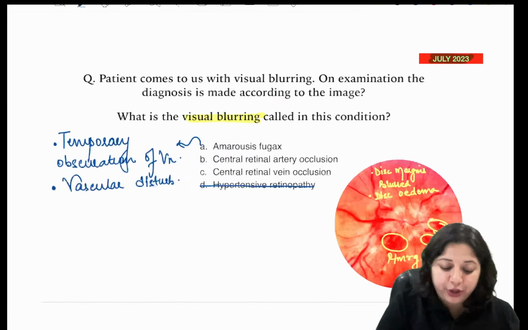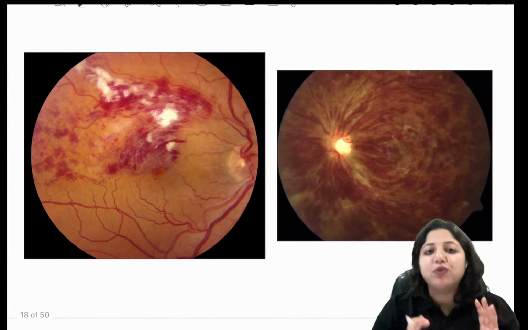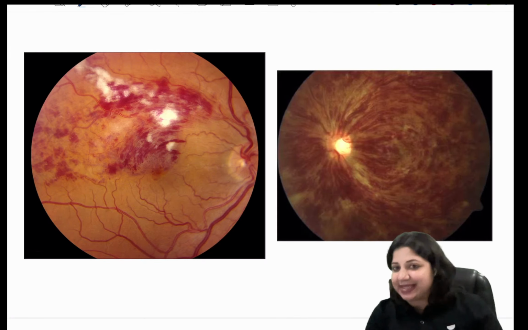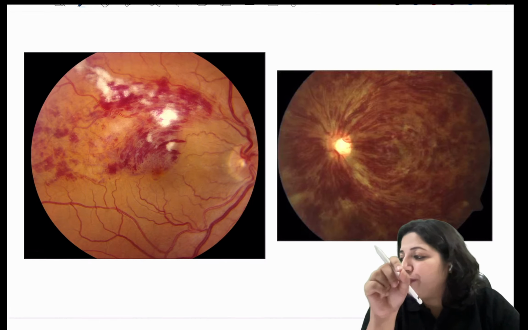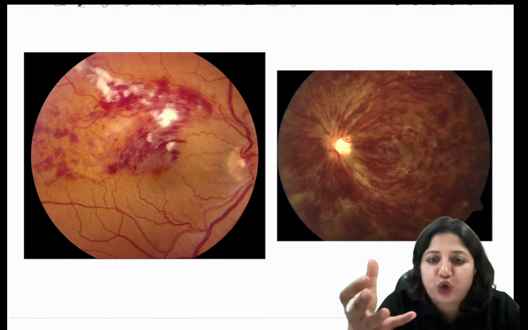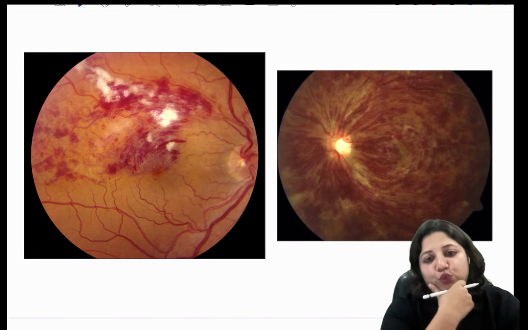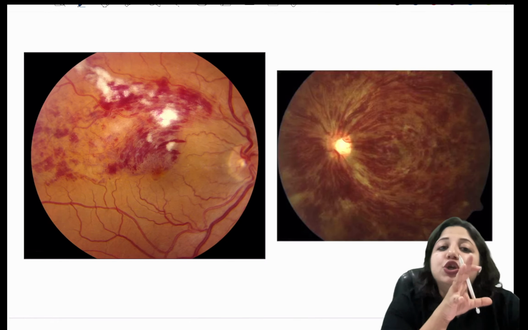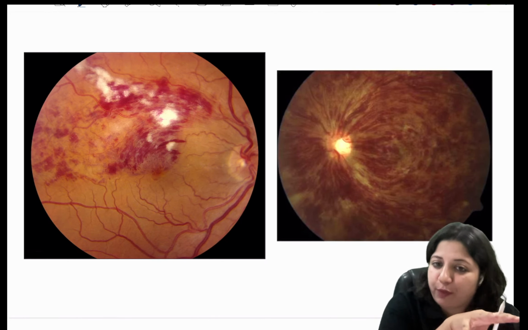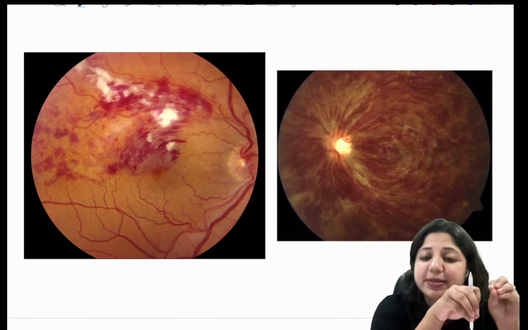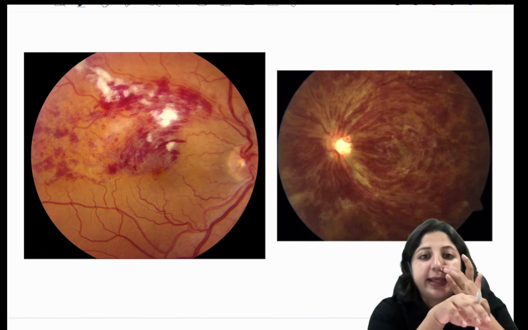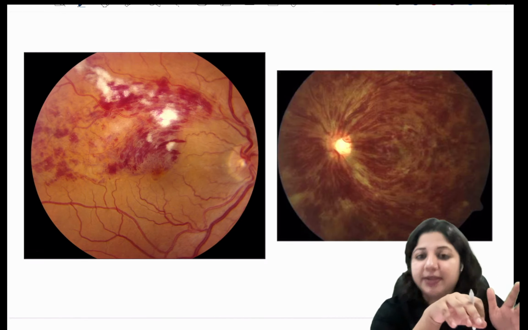So now what do you see on your screen? When you see an image like this, what is this? We talked of option C as vein occlusions. So what are vein occlusions? When a branch vein is occluded, is blocked.